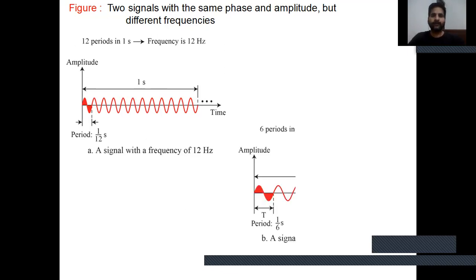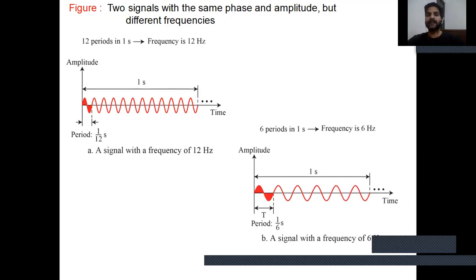Now, 6 periods in 1 second, the frequency is 6 hertz. The amplitude and phase of the signals are the same but the frequencies are different, as shown in figures A and B. In figure A the frequency equals 12 hertz, and in figure B the frequency is 6 hertz, right?